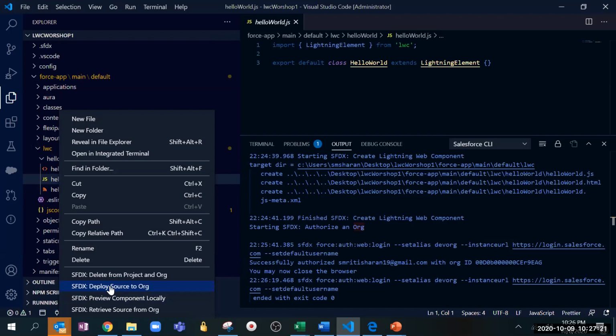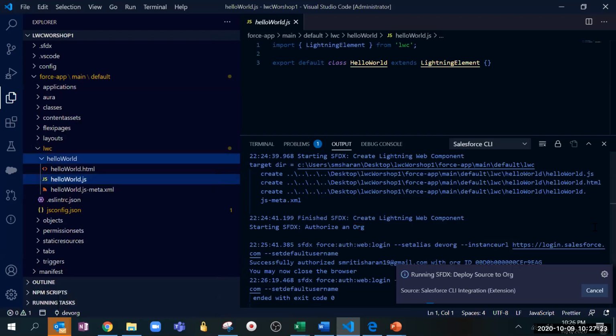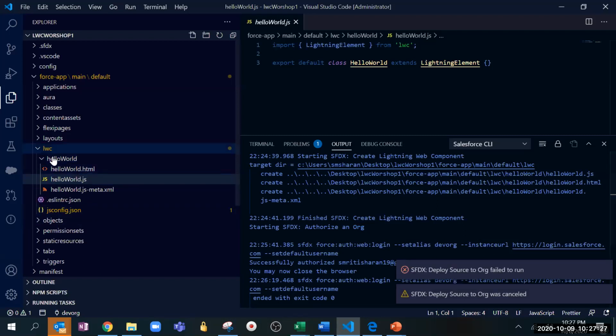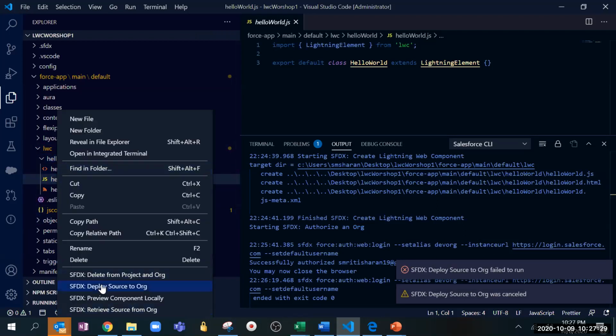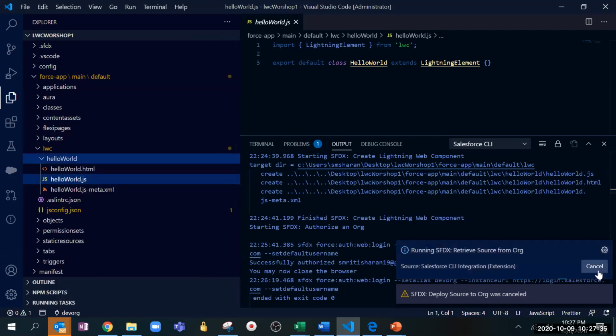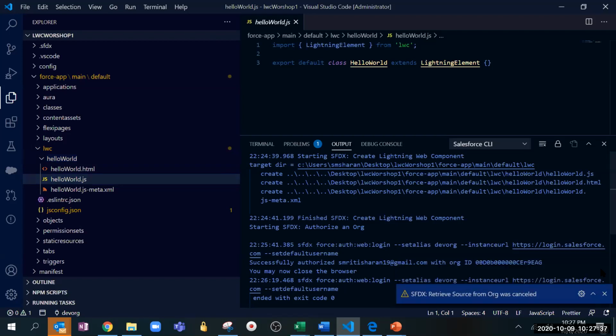So you will be clicking deploy source to org, and it will get connected. That's it. So here, if you want to deploy, you will do deploy source to org. If you want to retrieve, then you will do retrieve source to org. And that's how it will get connected to whatever you want to retrieve or deploy. So that's how your non-scratch org works.